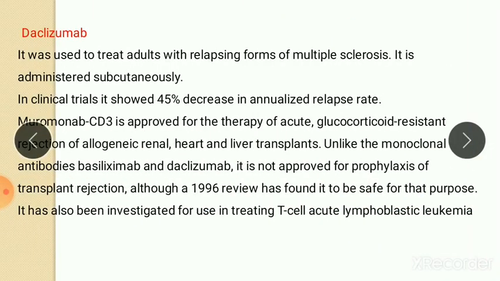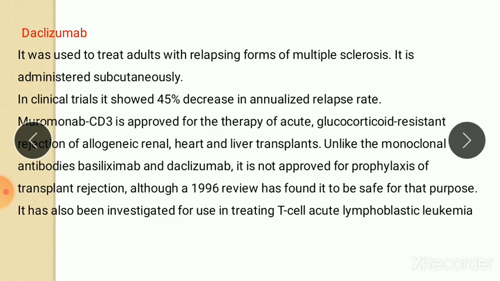The next is daclizumab. It is used to treat adults with relapsing form of multiple sclerosis. It is administered subcutaneously. In clinical trial, it shows 45% decrease in annualized relapse rate. Muromonab CD3 is approved for therapy of acute glucocorticoid resistant rejection of allogeneic renal, heart, and liver transplant.